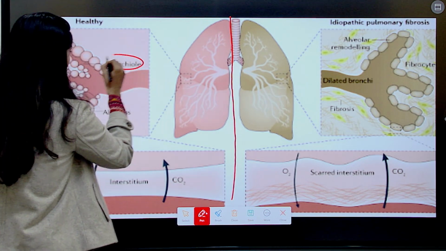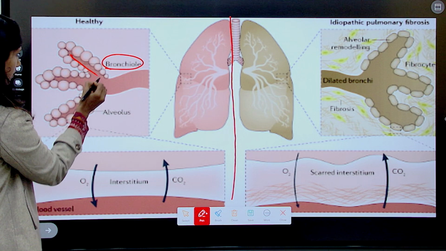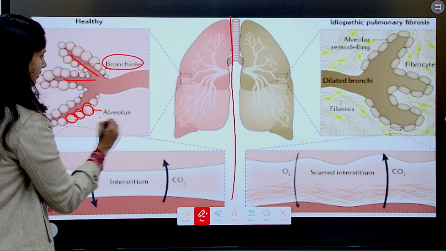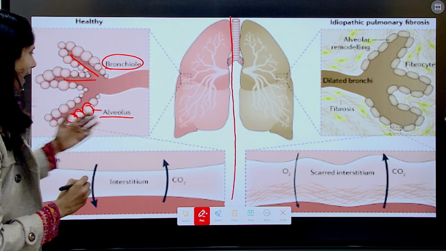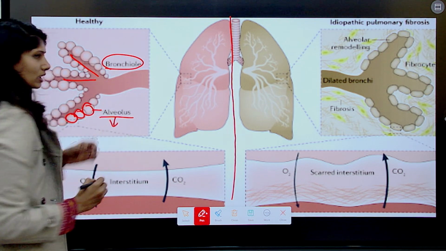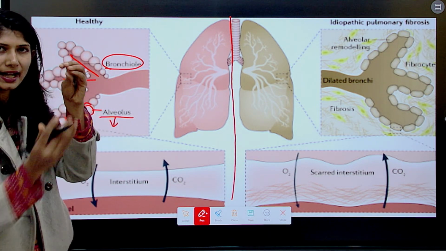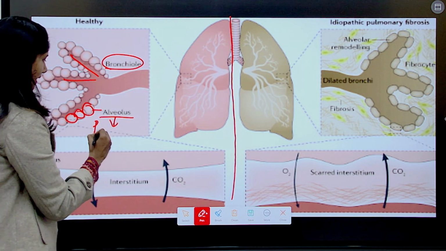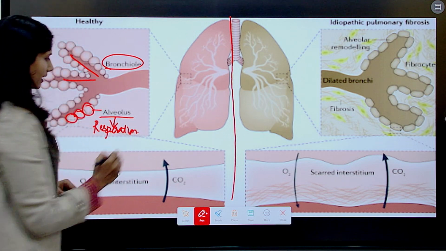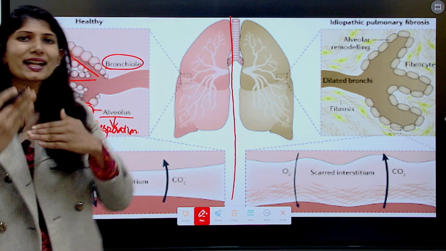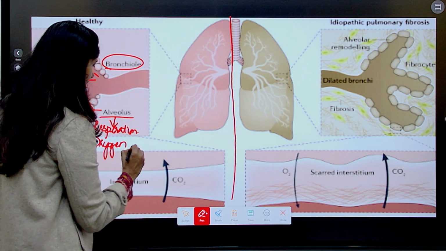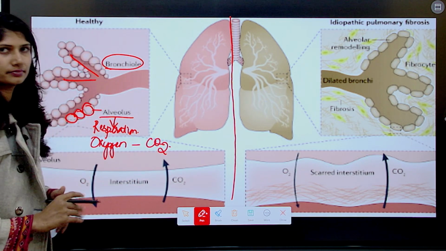This is the bronchioles, this one, whereas these globes are your alveolus or alveoli. The alveoli are the end part of your respiratory tract. This is responsible for the exchange of oxygen and carbon dioxide.